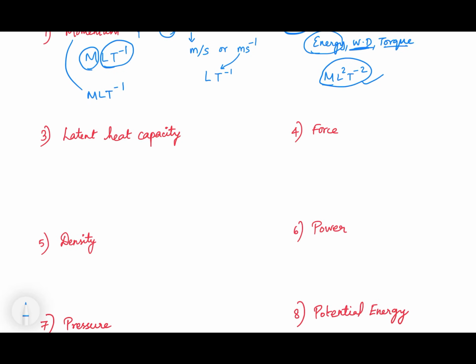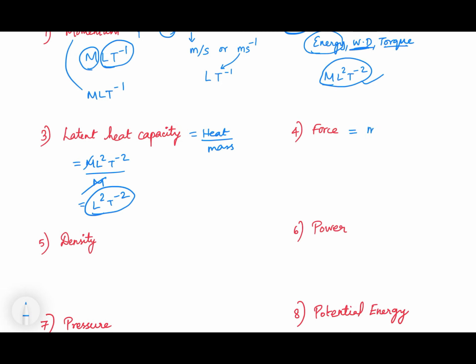Let's go to latent heat capacity. So you need to know the formula. The formula is heat by mass. So we know the dimension of heat, M L^2 T^-2. What is the dimension of mass? M. We are going to cancel them and the dimension formula is going to become L^2 T^-2. This is the dimension of latent heat capacity.